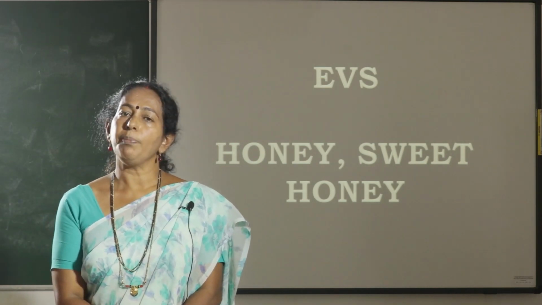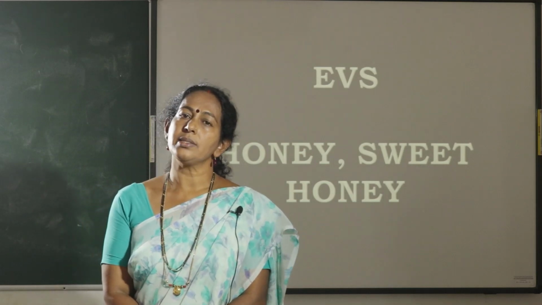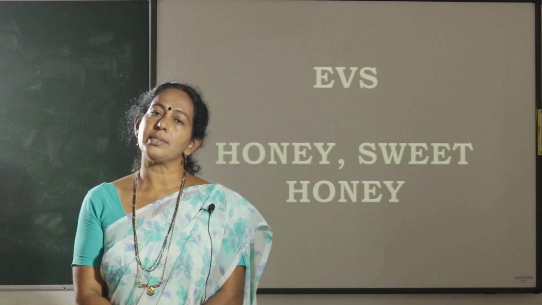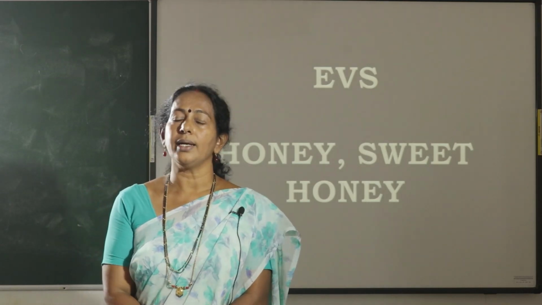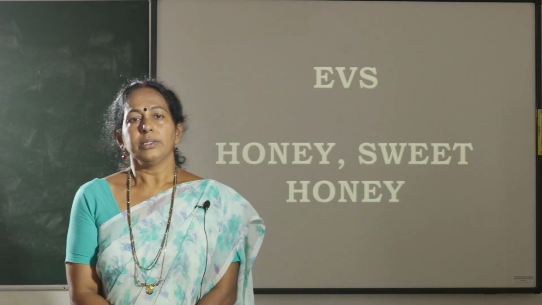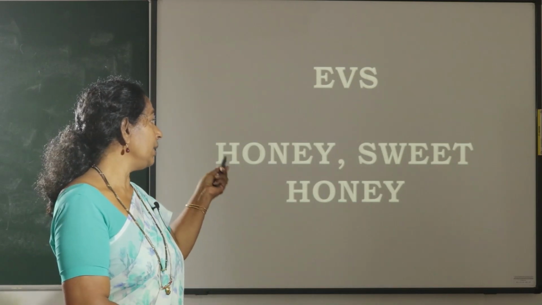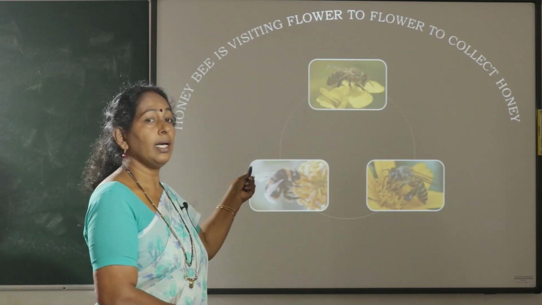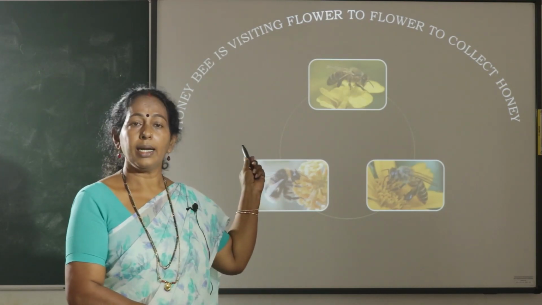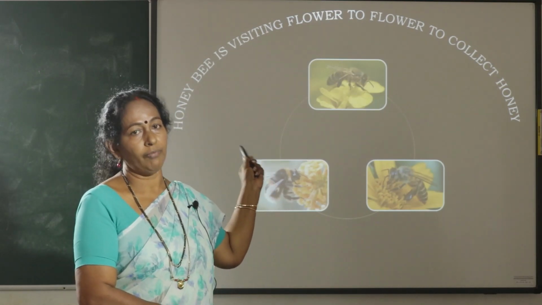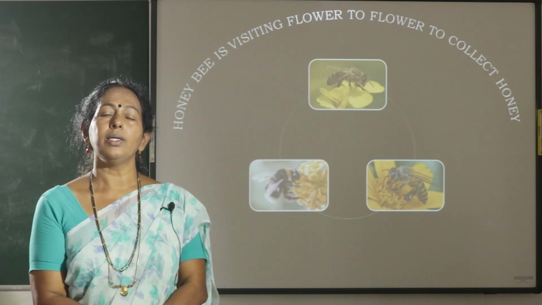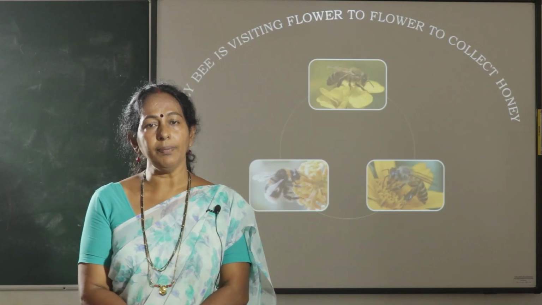It has 3 pairs of legs. The body is divided into head, thorax and abdomen. So, in this picture, you can see the different types of honeybees collecting honey or nectar or pollen from the flower. In the morning, it will visit flower to flower to collect nectar or honey.